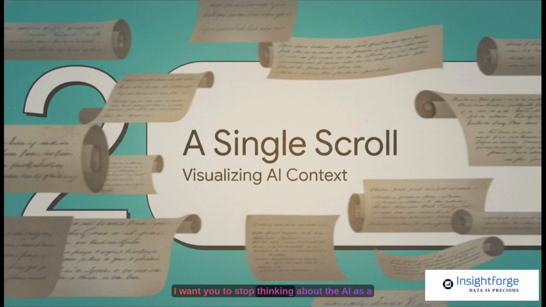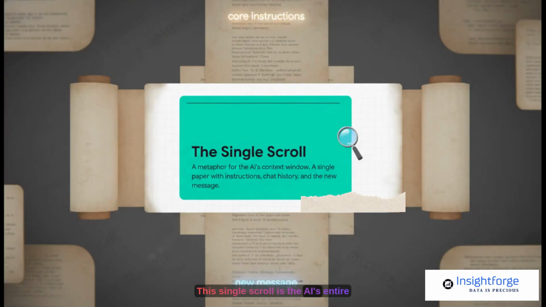I want you to stop thinking about the AI as a brain. Instead, let's picture how it actually sees the world, as everything written down on one single continuous scroll. This single scroll is the AI's entire reality for that moment. It's just one long piece of paper. You've got the system's core instructions at the very top, then the whole transcript of your chat, and then right at the bottom, your newest message. Anything and everything it can possibly know for this one interaction has to be written somewhere on this scroll.